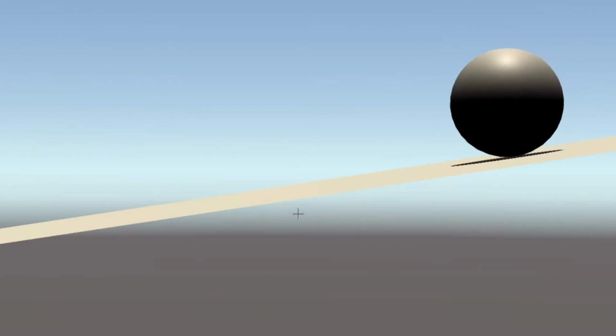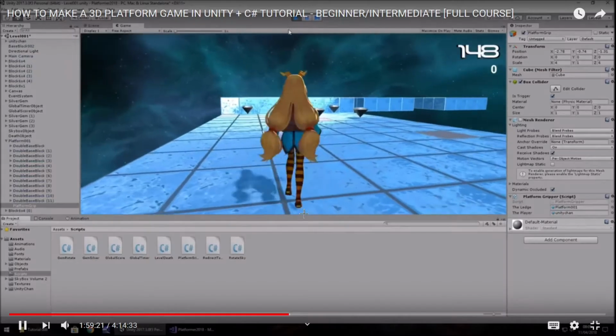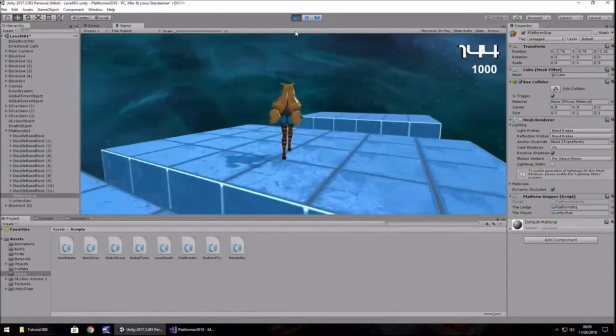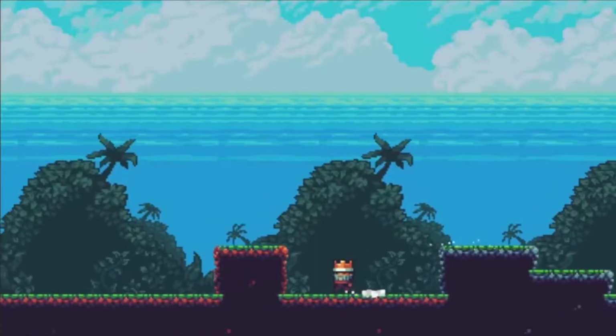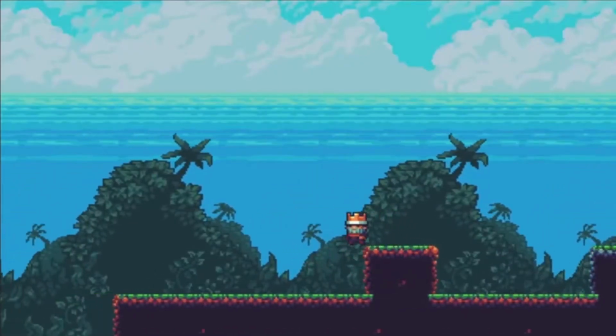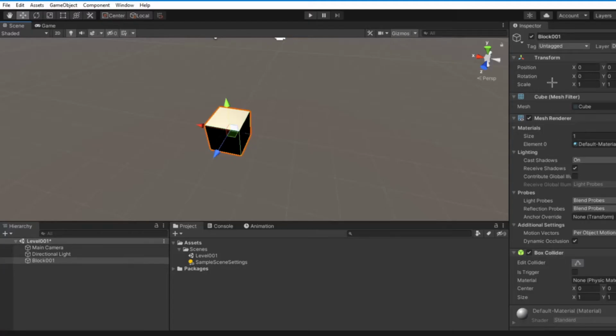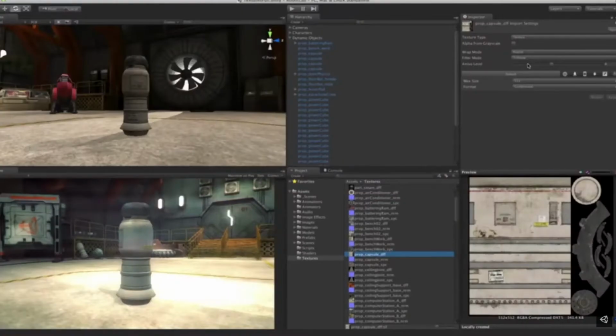After getting a bit more familiar with the UI, I figured it was time to start making something a bit more structured. I started by following this tutorial by Jimmy Vegas, and just kind of branched out whenever I wanted to explore something cool. The first step of making a good platformer is to actually make the platforms. I started with a simple cube, but gray is boring, so I started looking into textures and materials.